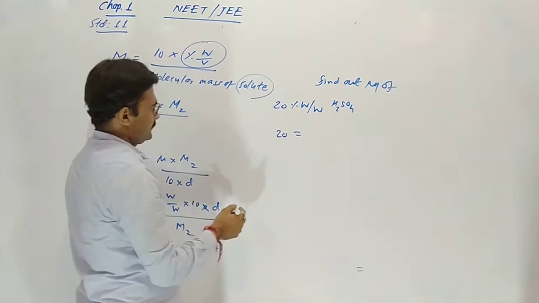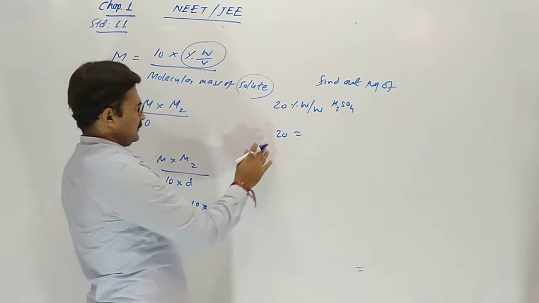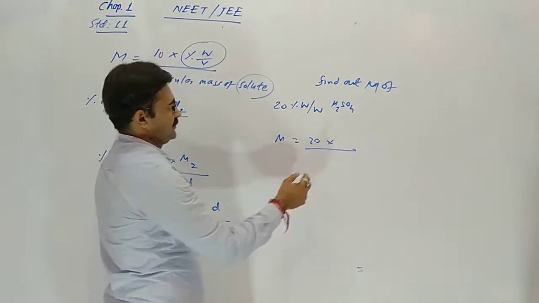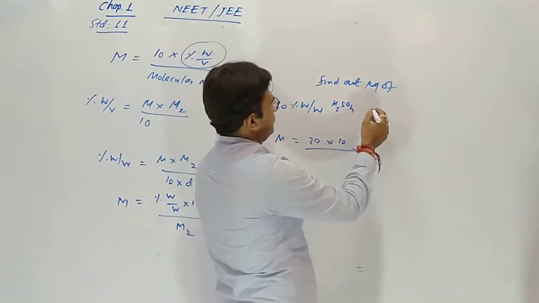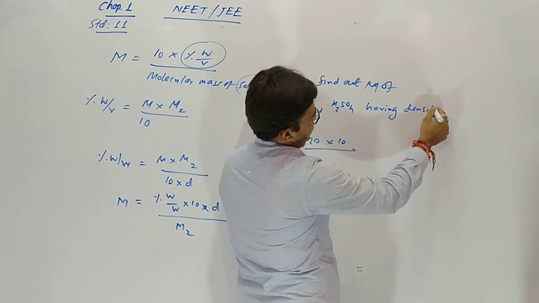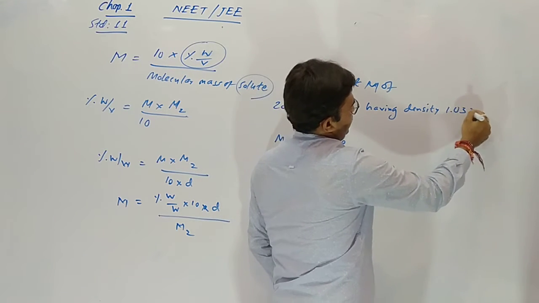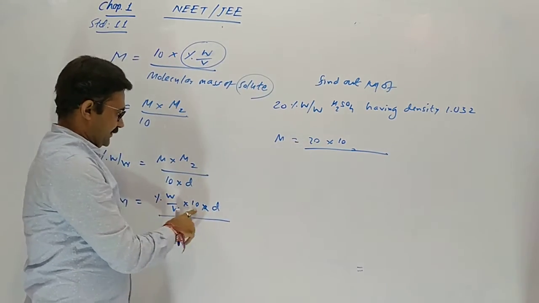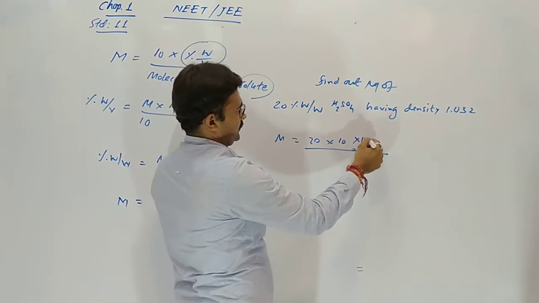So here, for getting molarity, 20 into 10, having density 1.032. So 20 into 10 into 1.032.